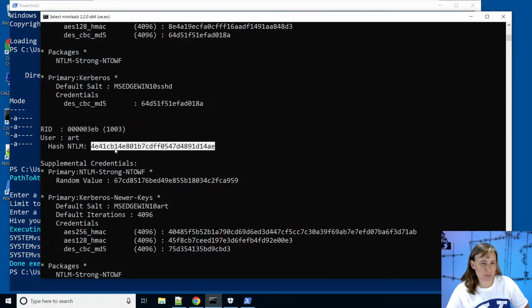We can do something called pass the hash, where we don't even need to know the password. We just say, hey, here's the hash of my password, and Windows is happy to accept that.